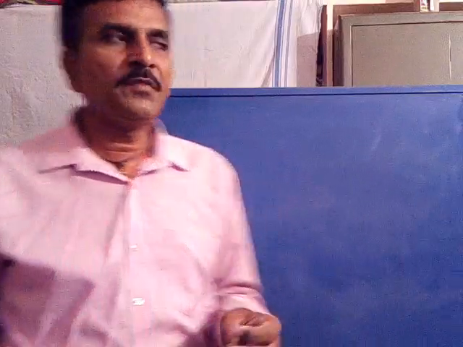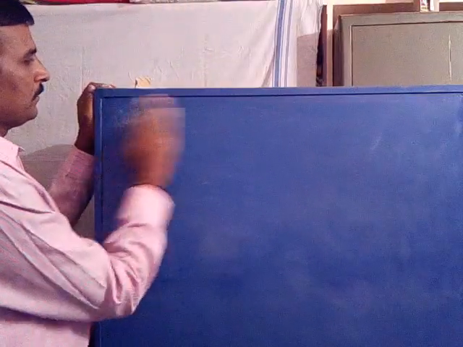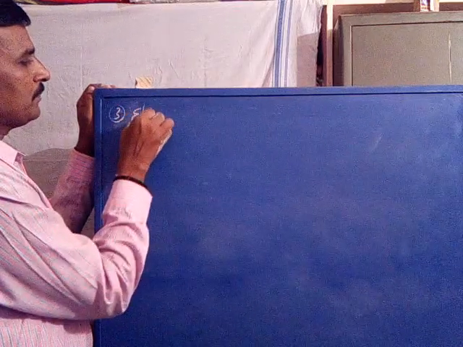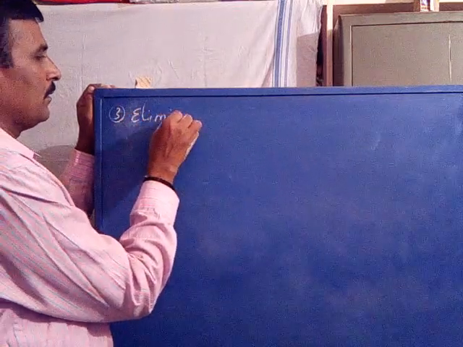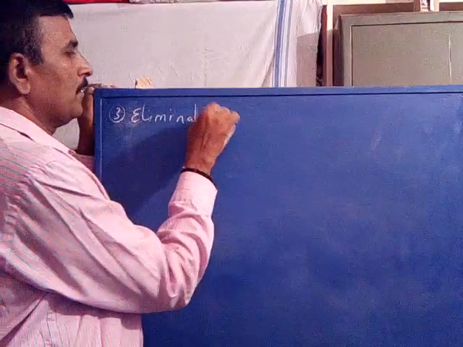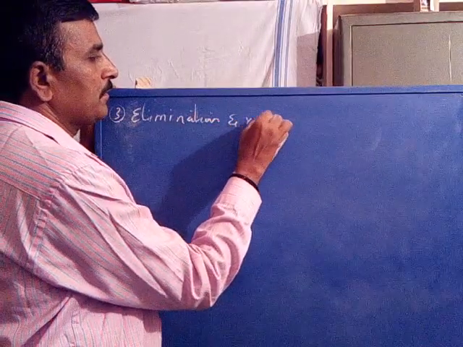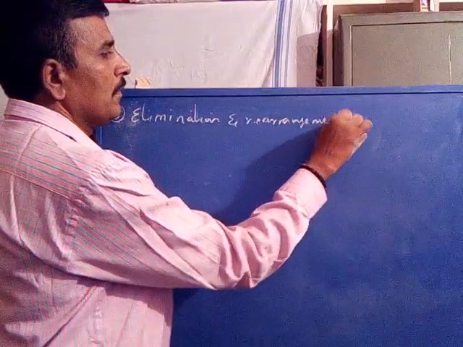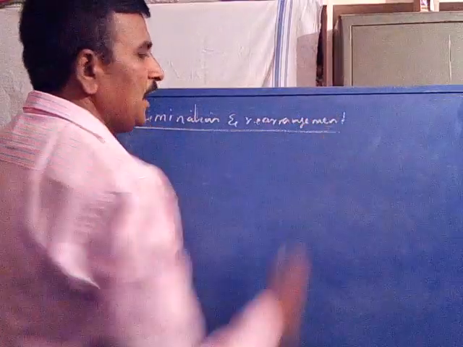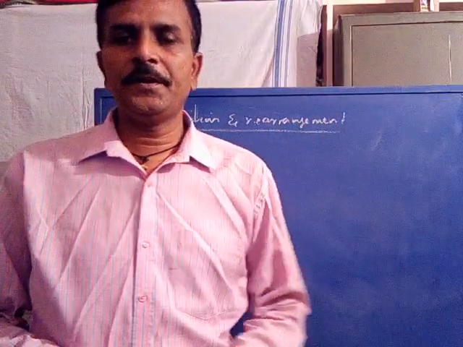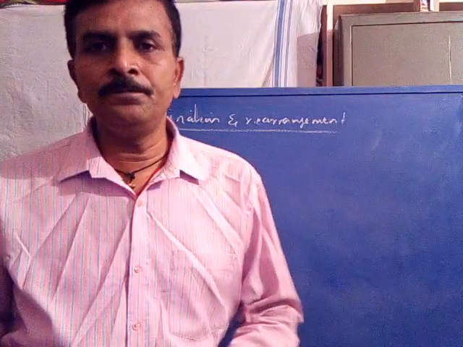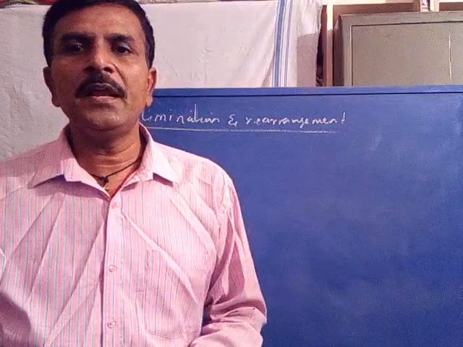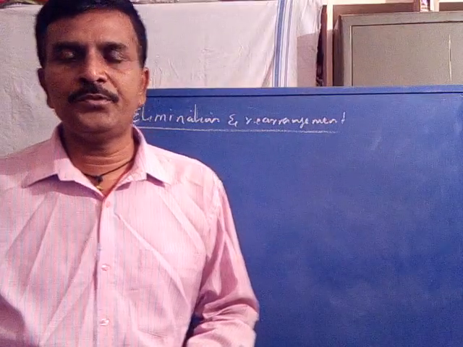The third rearrangement fragmentation is elimination and rearrangement. Elimination process of rearrangement. So the molecular ion may undergo a rearrangement process by eliminating certain kinds of groups.